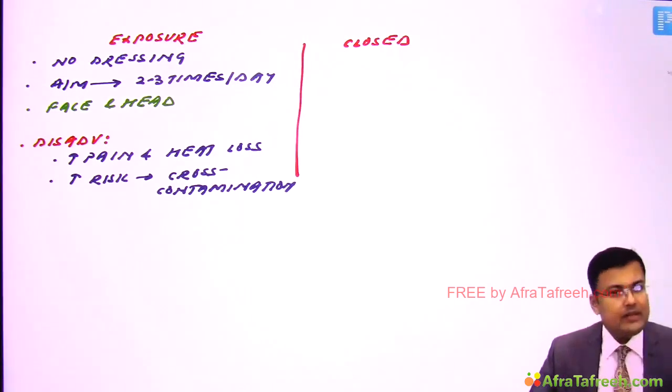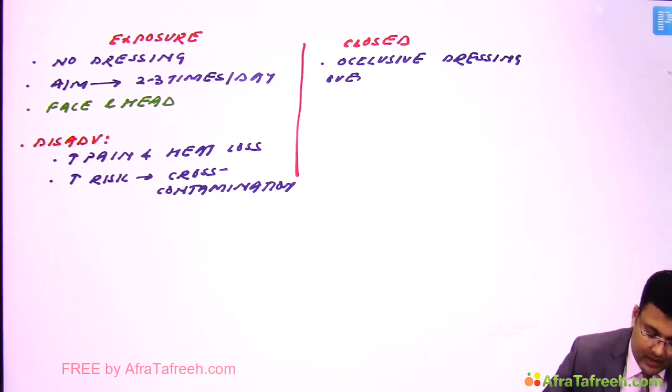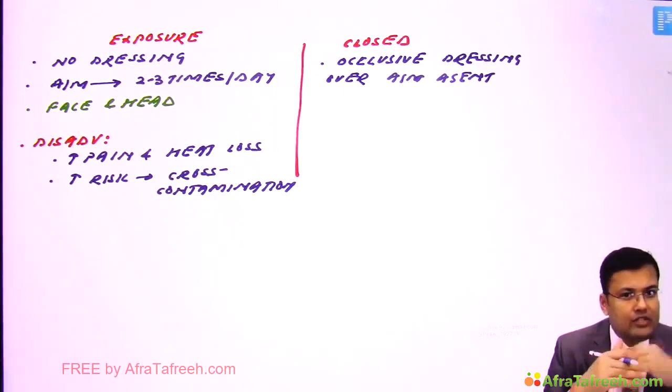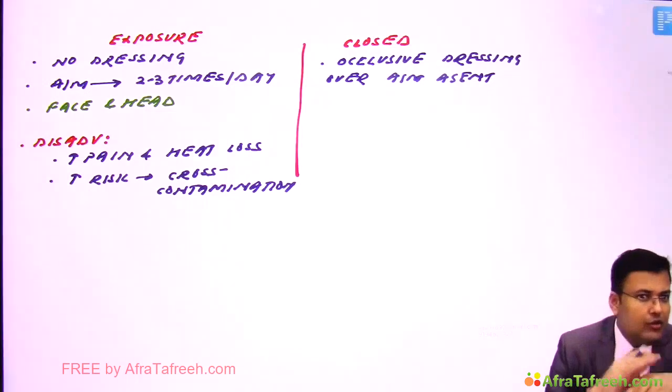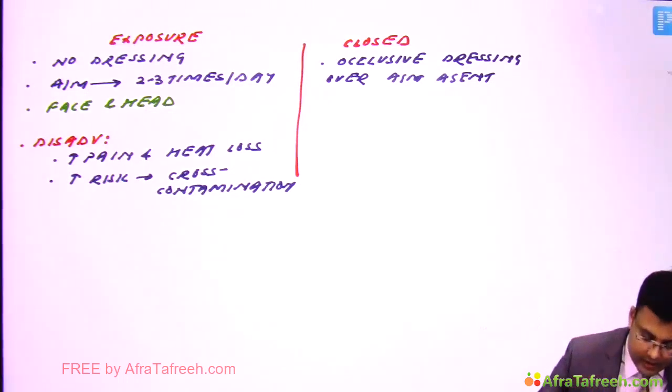Simple. What happens in closed method? Here occlusive dressing is applied apart from the antimicrobial agent. So first we apply the antimicrobial agent and then the dressing. Clear? We have to be very careful. Why? Because we have to change the dressing twice daily. If you are not going to change the dressing twice daily, what is the problem? There is increased bacterial growth. So here the dressing is changed twice daily.